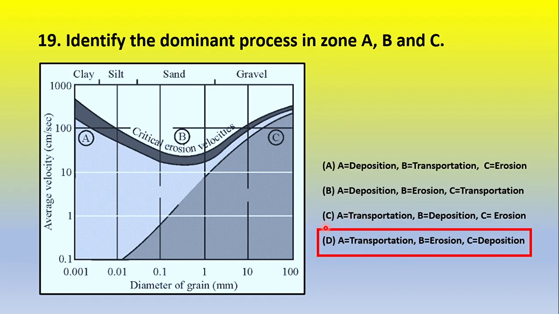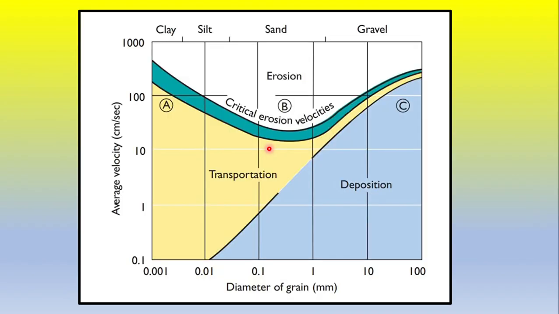Correct answer is: A is the transportation, B is the erosion, and C is the deposition. Okay, let's discuss through the image. Focus on this image very carefully. This is the Hjulström diagram, and on the x-axis this is the diameter of the grain. And this one is the average velocity. Now this curve is known as the critical erosion velocity.